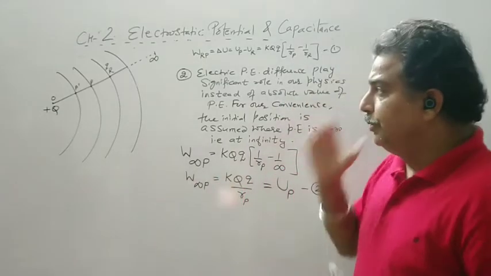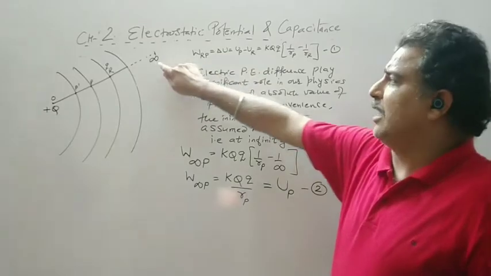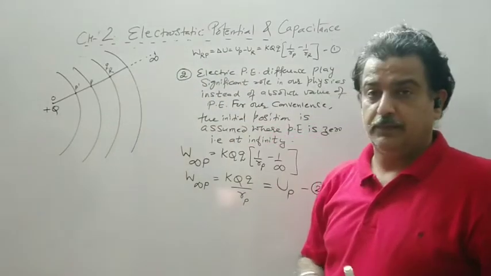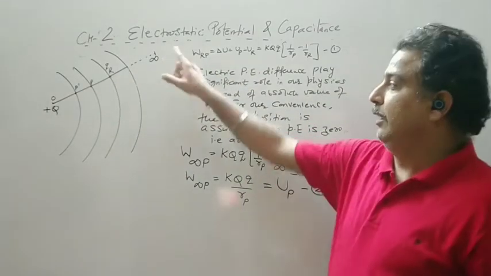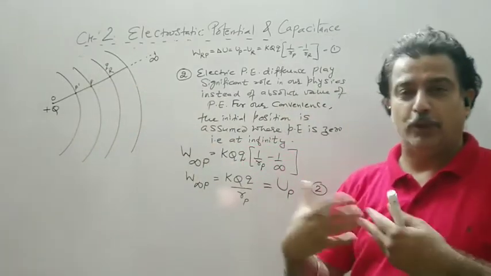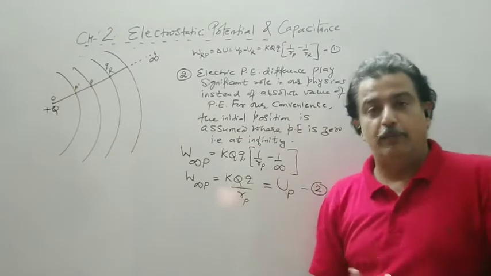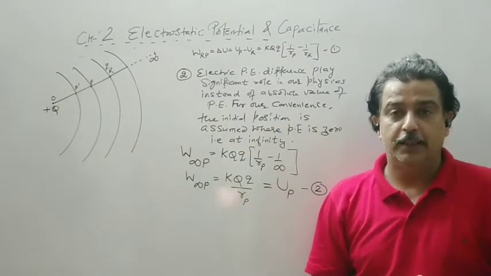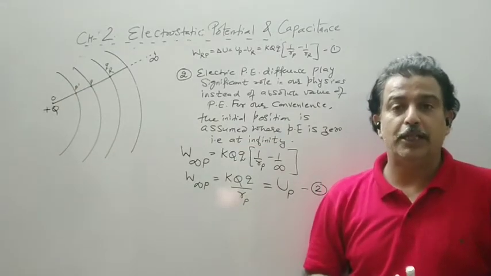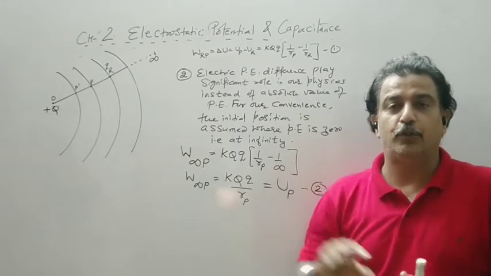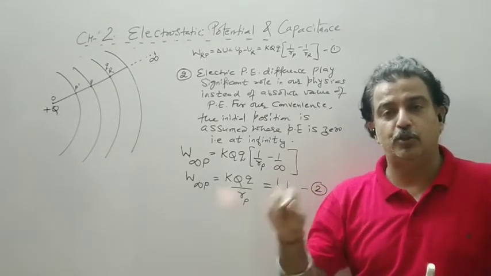So this is how, if I bring any charge from infinity to R, a lesser amount of work has to be done. Infinity to P, more work has to be done. Infinity to P dash, more and more work has to be done. It will be called the potential energy of that particular charge, or the energy stored in that charge.